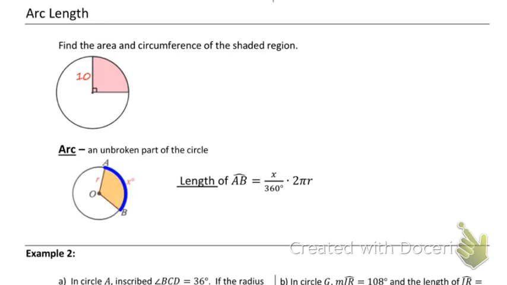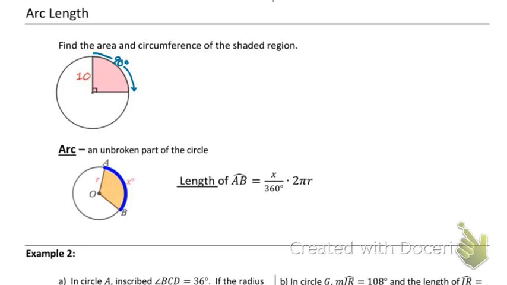Tyler? It's a fourth of the circle, but what degree measure is this? If my central angle is 90, it's going to be 90 degrees. So our arc measure is 90 degrees. And I absolutely agree that that's going to turn into a quarter of the circle. But that's pretty easy to see just how it is.